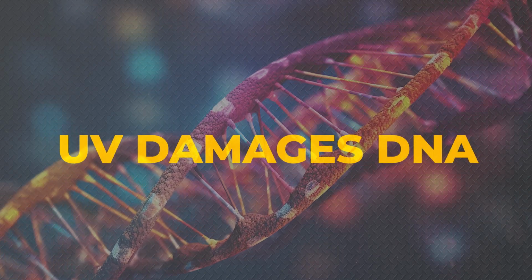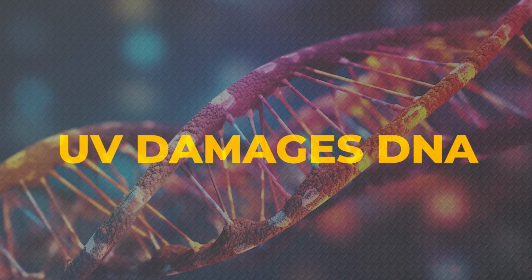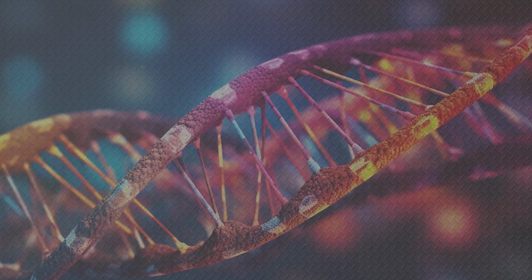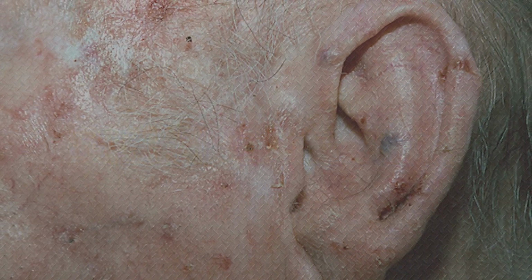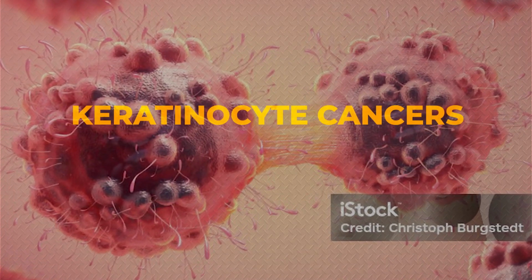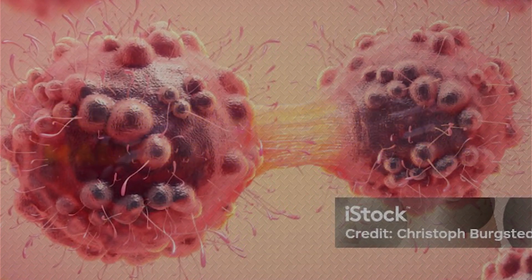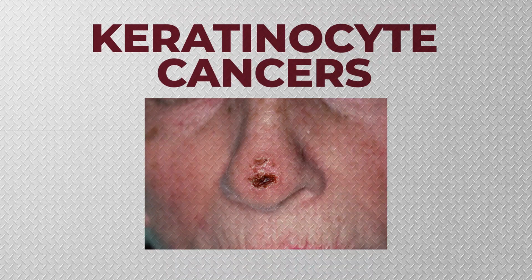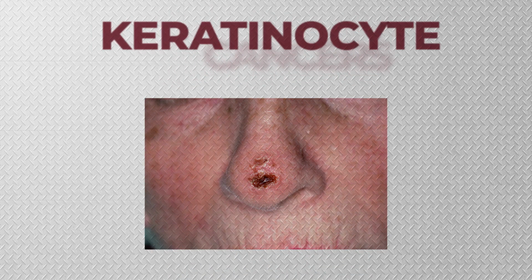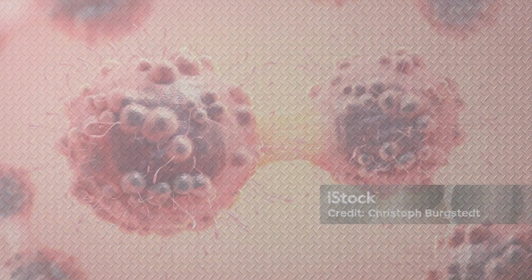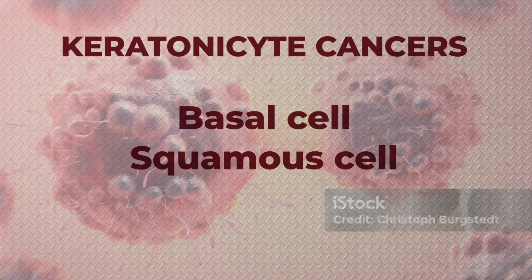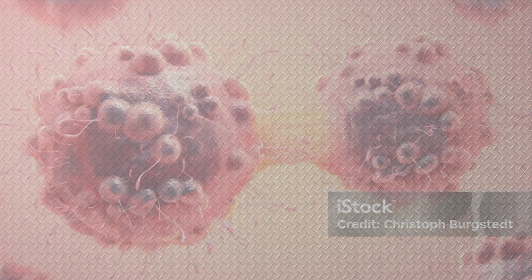DNA damage from sunburning and years of general unprotected exposure to the sun's UV radiation can lead to skin cancer. There are two main types of skin cancers: keratinocyte cancers and malignant melanomas. Keratinocyte cancers are serious, but usually not life-threatening. They most often appear on parts of the body that are exposed to the sun, like the face, arms, neck, hands, and ears. Basal and squamous cell skin cancers are common types of keratinocyte cancers.